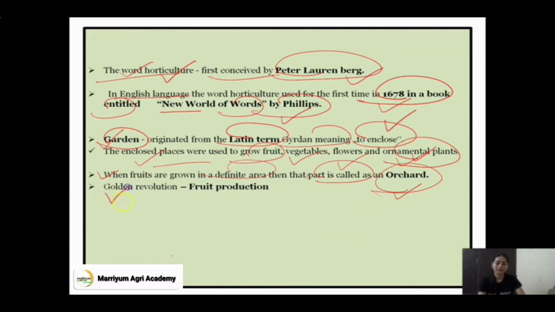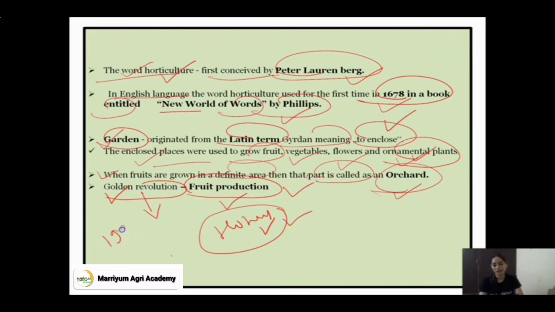Next point is golden revolution. Golden revolution is basically associated with production of fruit and honey. The objective of golden revolution was to enhance the productivity and quality of fruits as well as honey. The time period of golden revolution was 1991 to 2003, and the father of golden revolution is Nirpak Tutej. Golden revolution is very important regarding horticulture.